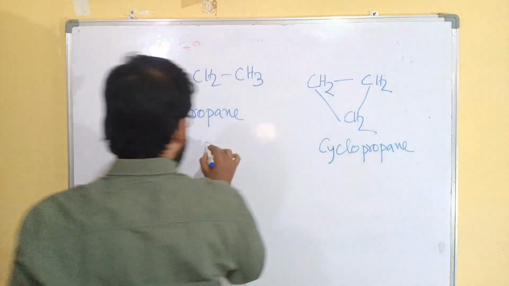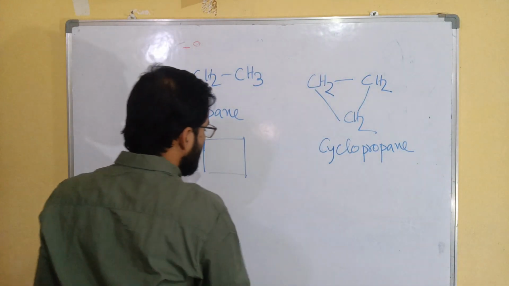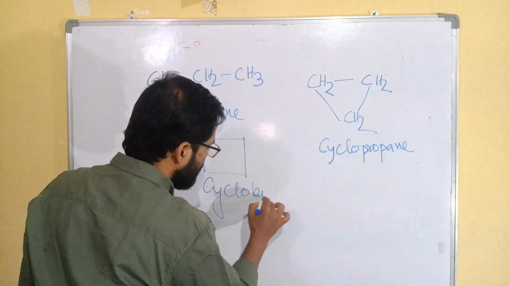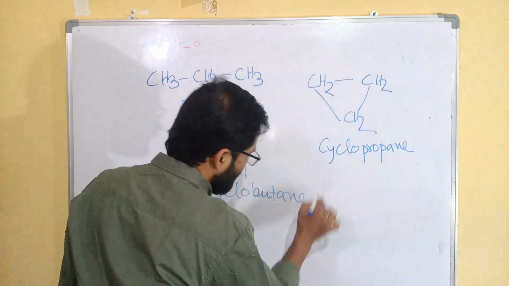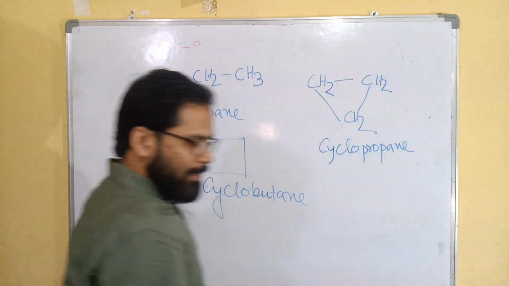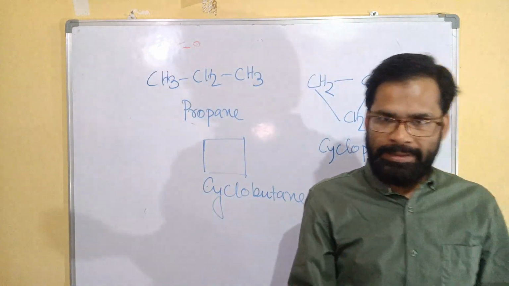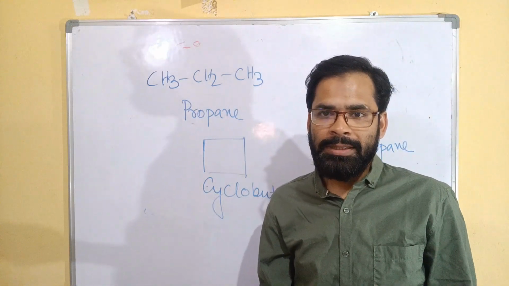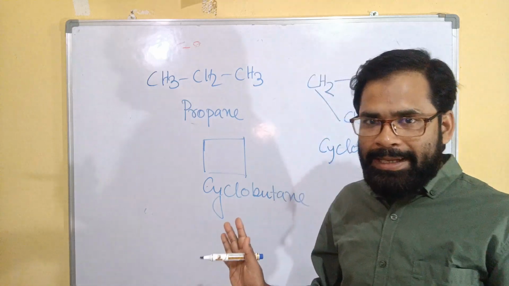In case of butane, normal butane, but here this is cyclobutane. Hexane, cyclohexane. Pentane, cyclopentane. These are the simple cyclic.